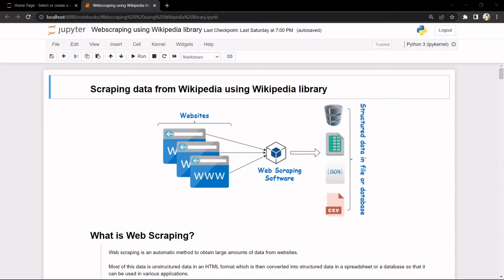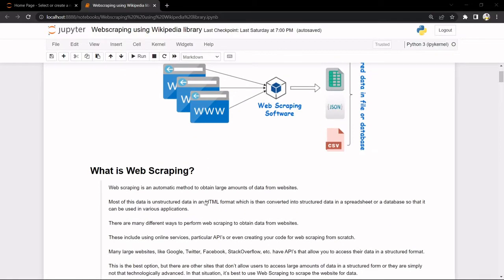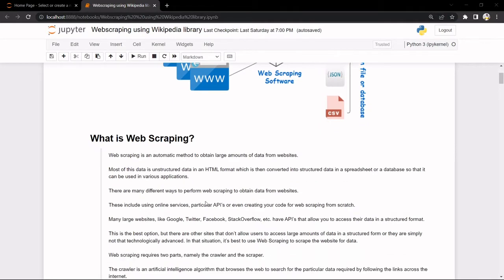So let's say you have data that is stored in multiple websites. What web scraping does is it takes all the unstructured data and converts it into a structured format, and then you can store that structured data in a file, in a database, anywhere that you want. So let's understand what web scraping is.